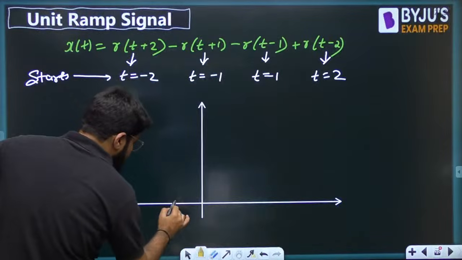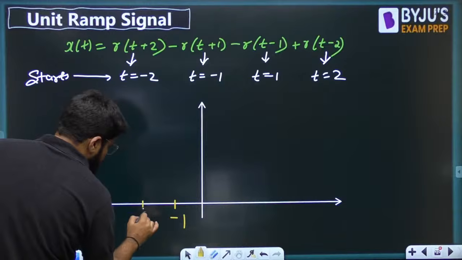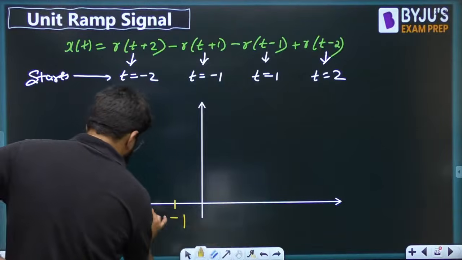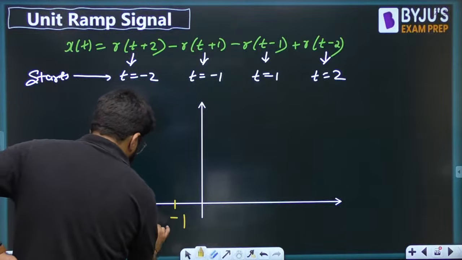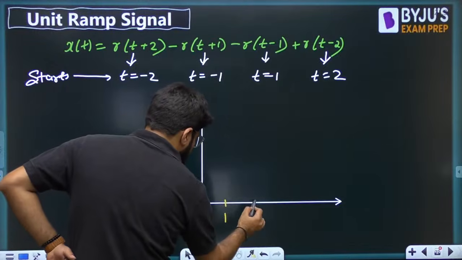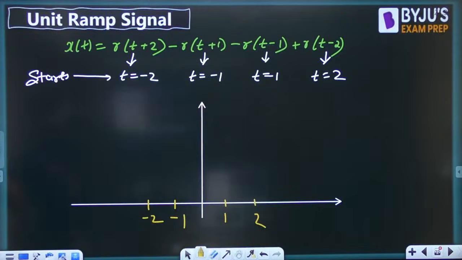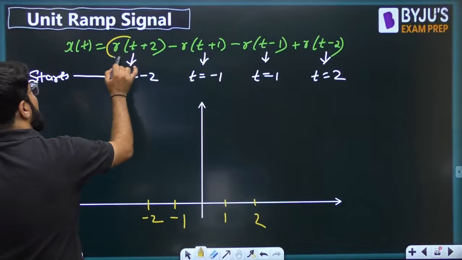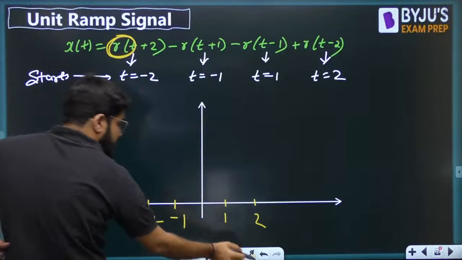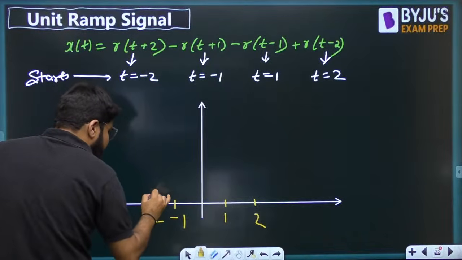First one is at t equal to minus 2. Now dear, at t equal to minus 2, what is starting is the unit ramp signal. So from here, there will be a straight line with unit slope.